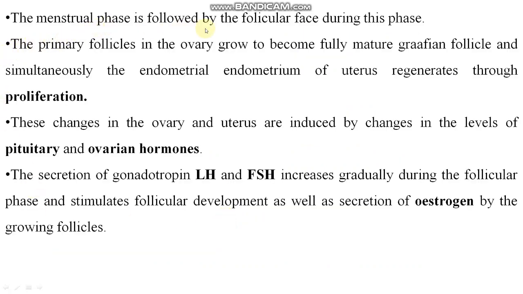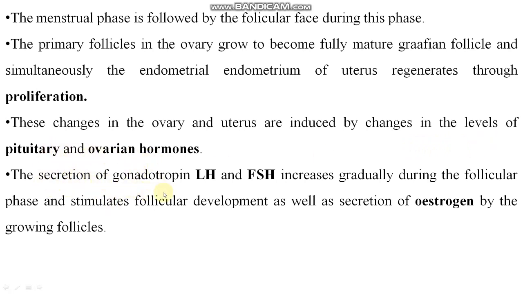So the menstrual phase is followed by the follicular phase. During this phase, the primary follicles in the ovary grow to become fully mature Graafian follicle, and simultaneously the endometrium of uterus regenerates through proliferation. Formation of endometrial wall after the menses, that is called proliferation. These changes in the ovary and uterus are induced by changes in the levels of pituitary and ovarian hormones.